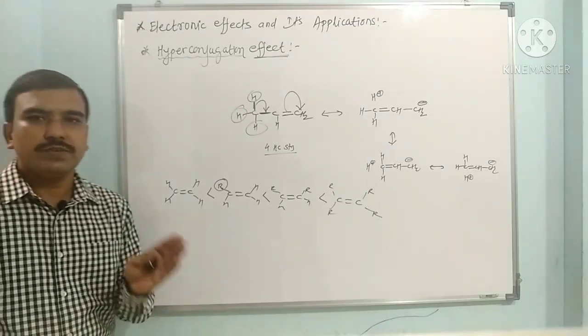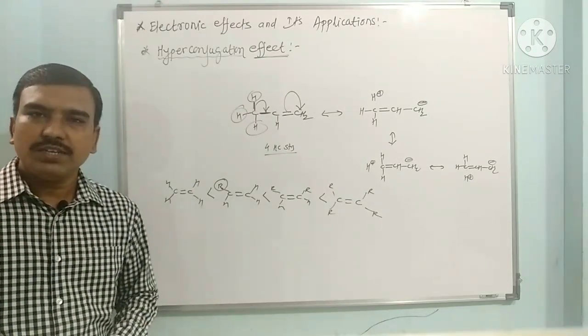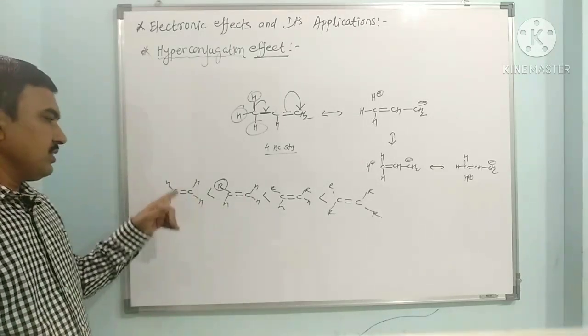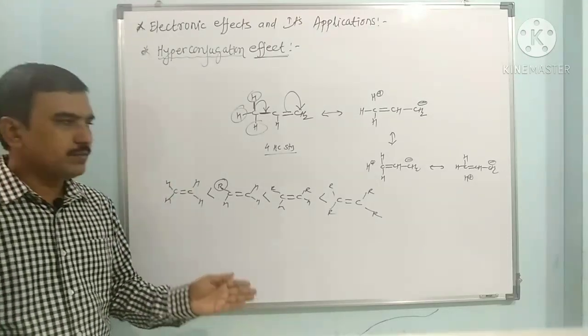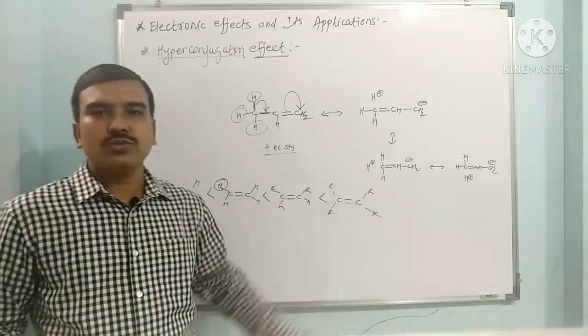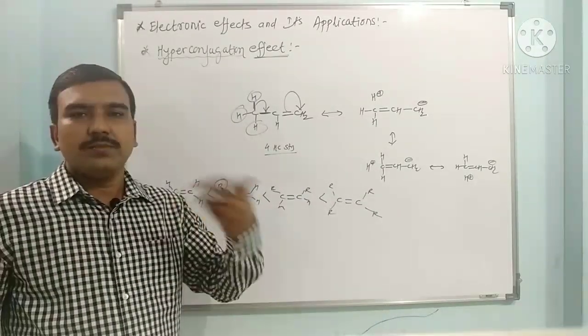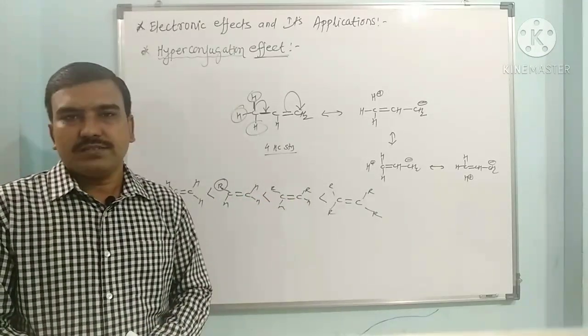So the hyperconjugation effect states that more substituted alkenes are more stable, while less substituted alkenes are less stable, because a less substituted alkene shows no or less hyperconjugation effect, but a more substituted alkene shows a very high hyperconjugation effect, and the hyperconjugation effect stabilizes alkenes.